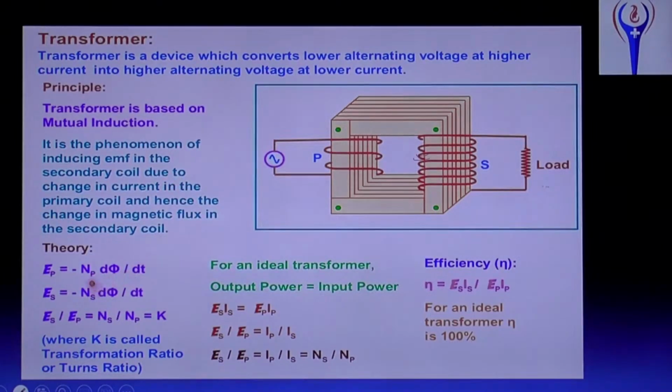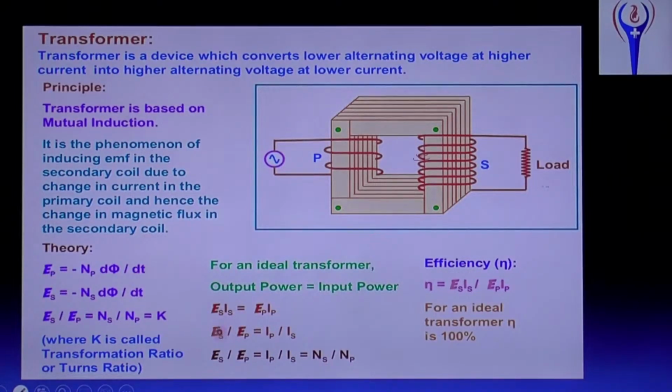In theory, EP or E1 equals N into d phi by dt, and ES equals minus NS into d phi by dt, and ES by EP equals NS by NP equals K. This also we discussed previously, where K is called the transformer ratio or turns ratio. And for an ideal transformer, output power equals input power. ES into IS equals EP into IP.